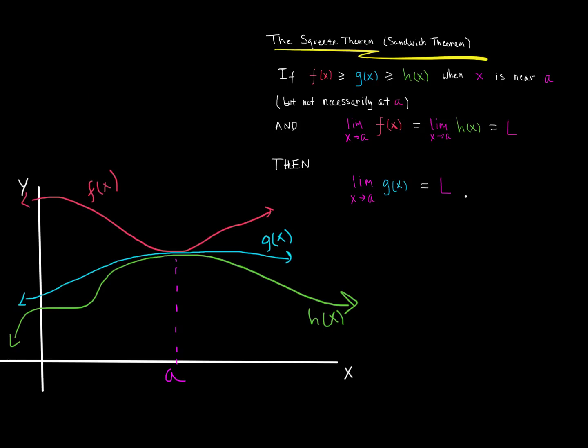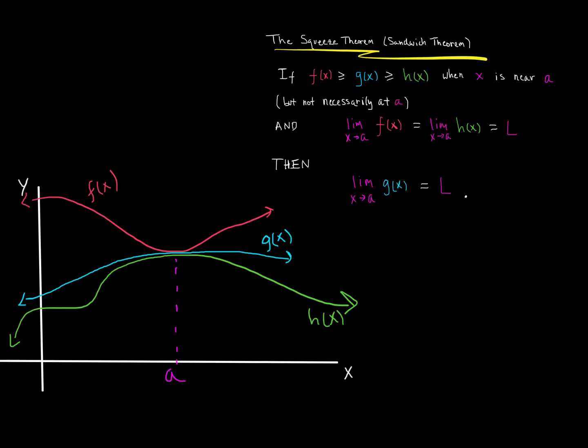All right, so I've done some pretty nice artwork, at least by my standards, down here, and what we have is these three functions that are subject to this stipulation, right? So we have a function f of x, and we notice that f of x, at least for all x values around a, is greater than or equal to g of x. And then we also have that h of x is going to be less than or equal to g of x for all these values around a.